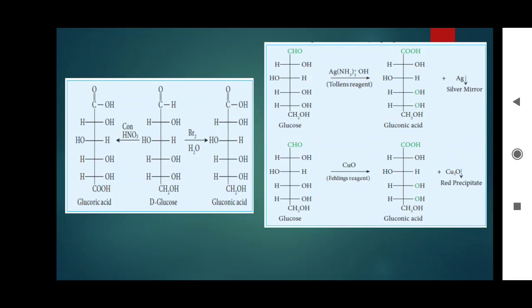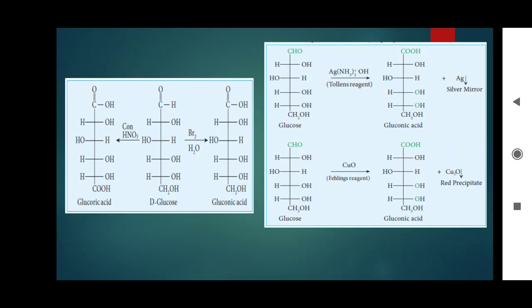Now one more evidence. Glucose is oxidized to gluconic acid with ammoniacal silver nitrate, that is nothing but Tollens reagent, and with alkaline copper sulfate, that is Fehling's solution. The test is the aldehyde test, and it is positive in glucose because the aldehyde group is present.